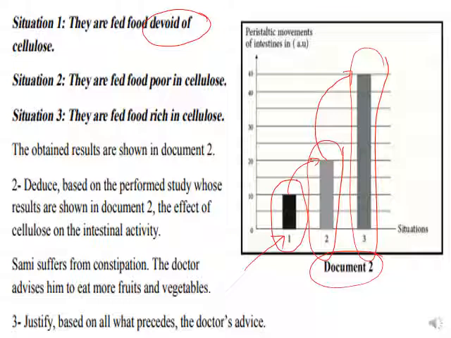Sammy suffers from constipation. The doctor advises him to eat more fruits and vegetables. Why? Justify based on what precedes the doctor's advice. So as you know, fruits and vegetables are food of plant origin, meaning that they contain cellulose. So this cellulose can increase the peristaltic movement of the intestine and thus can solve Sammy's problem, which is the constipation.